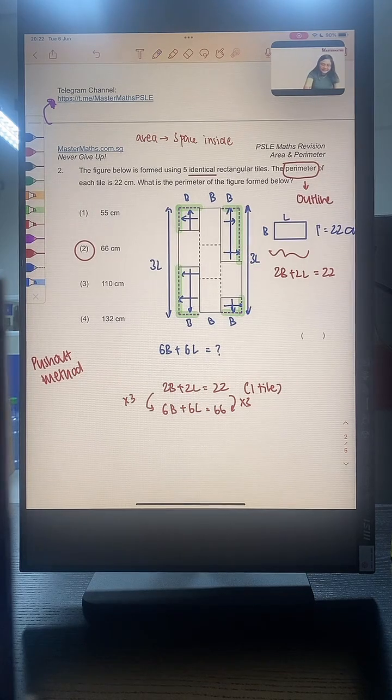Alright. So how did I get 66? I have a question coming in. 66 here is because when I've used the push-out method, this figure is made up of 3 lengths on either side. So in total, I have 6 lengths and 3 breadths on either side, so in total, 6 breadths. So 2 breadth and 2 length from one tile is 22 cm. So 6 breadth and 6 length will give us 66 cm.